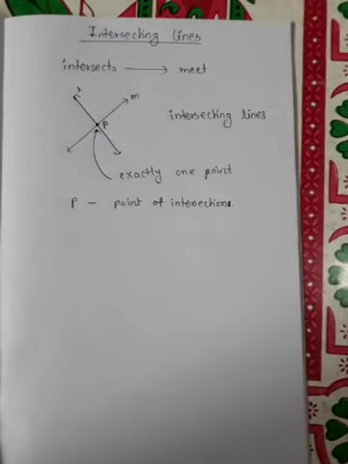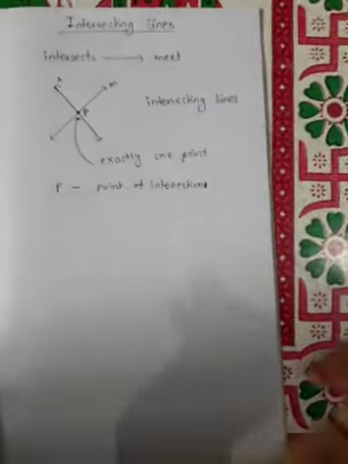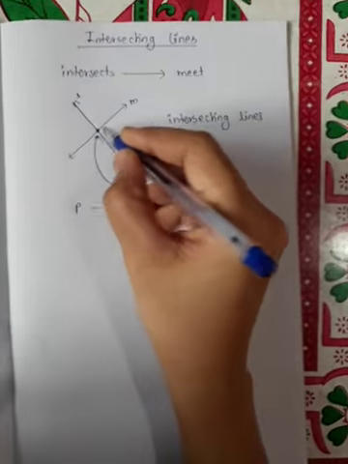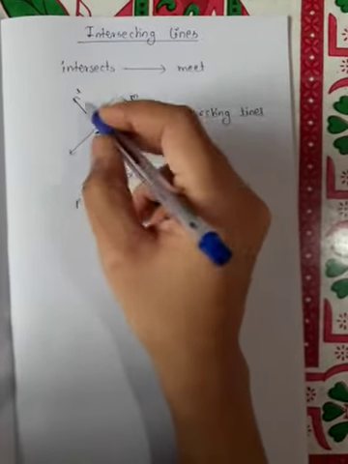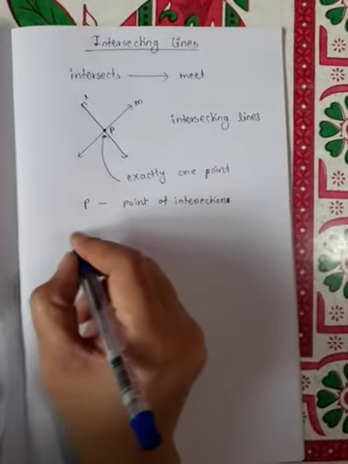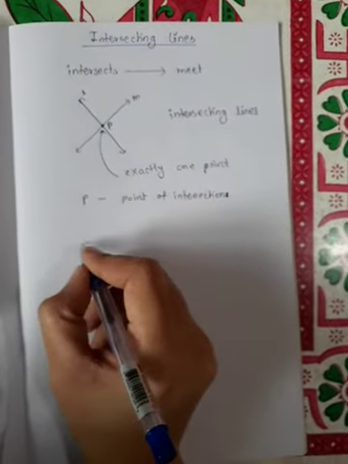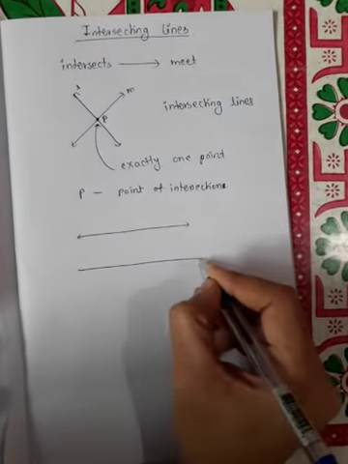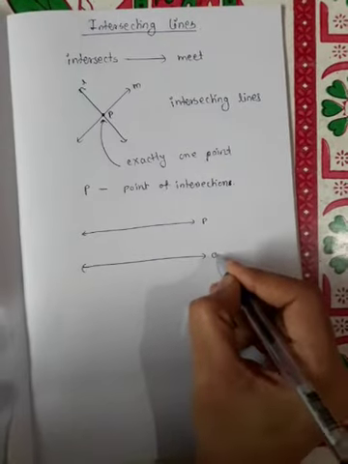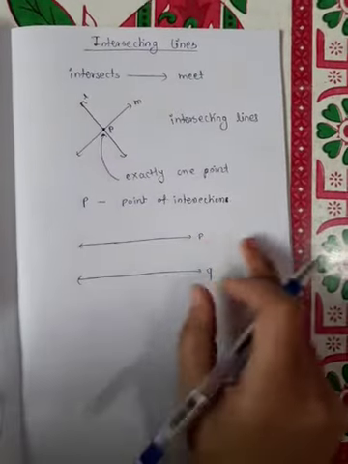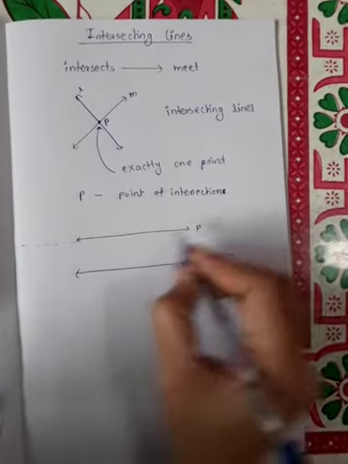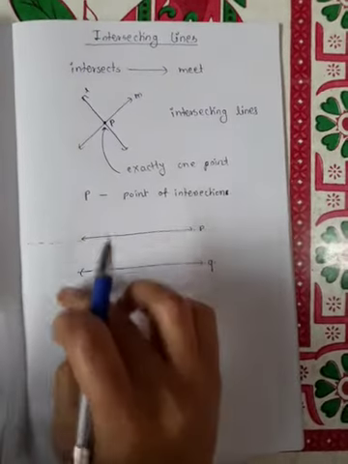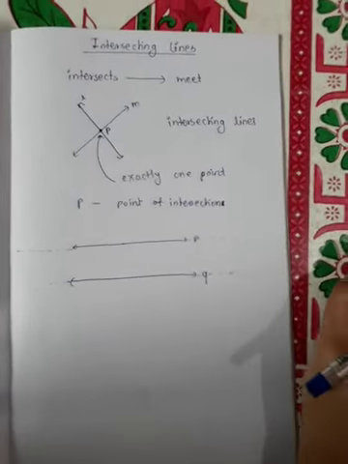Okay, now when we say the two lines intersect, they must meet at one point; only then can we say that the two lines intersect. But if the lines do not intersect at one single point, suppose you draw two lines, line P and line Q, and extend them infinitely, you can observe that these two lines will not meet at one single point.